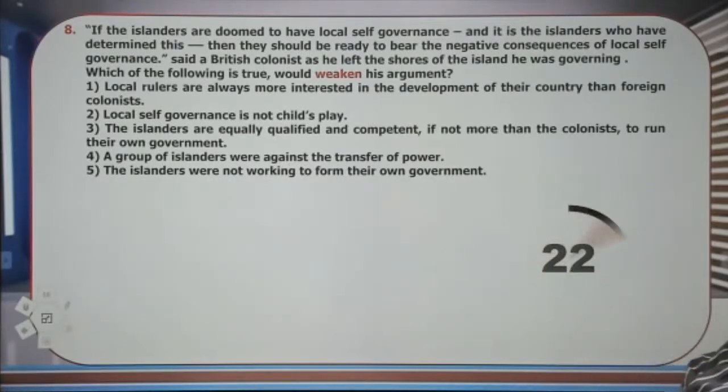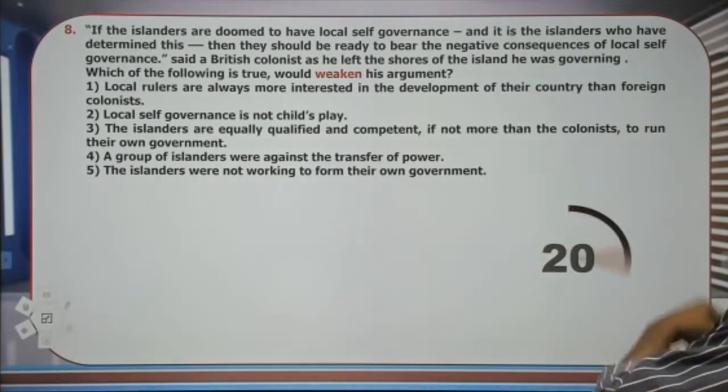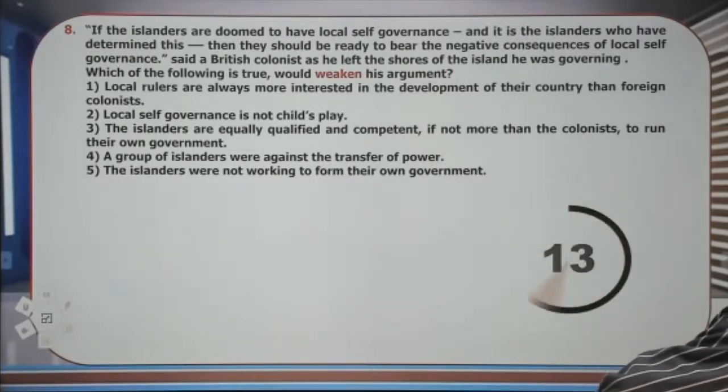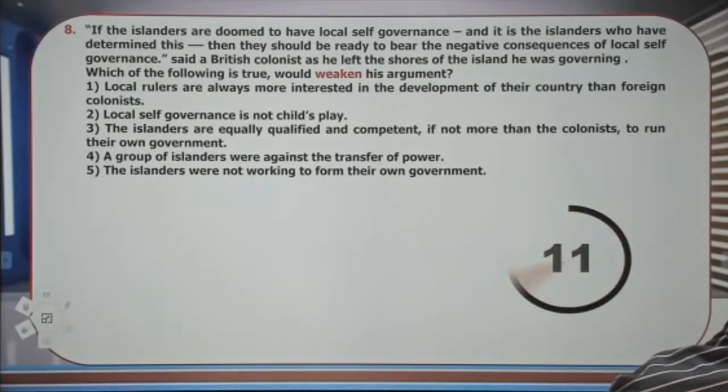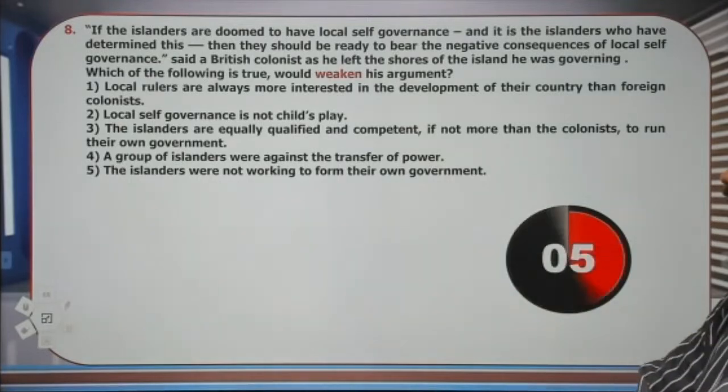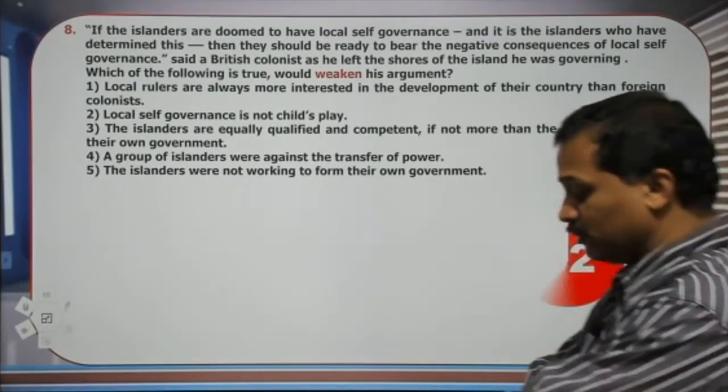If the islanders are doomed to have local self-governance, and it is the islanders who have determined this, then they should be ready to bear the negative consequences of local self-governance, said a British colonist as he left the shores of the island he was governing. Which of the following, if true, would weaken this argument?